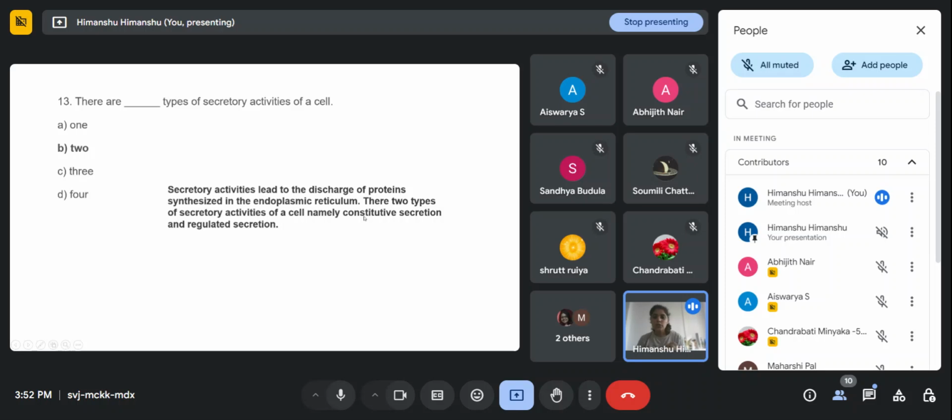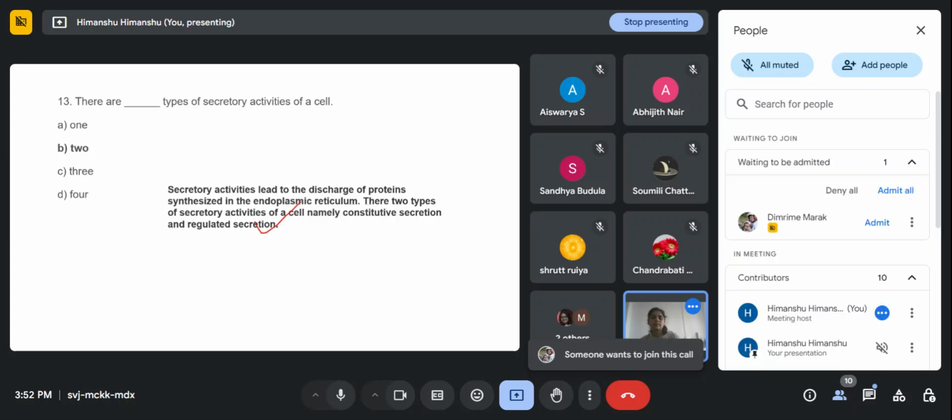One is constitutive secretion and one is regulated. Constitutive secretion happens in a constant manner, all the time it is secreted, right? And the other one is regulated. As the name suggests, it is regulated secretion. So there are two types of secretory activities of cells: one is constitutive and the other is regulated secretion, right?